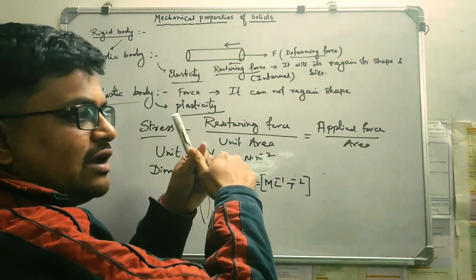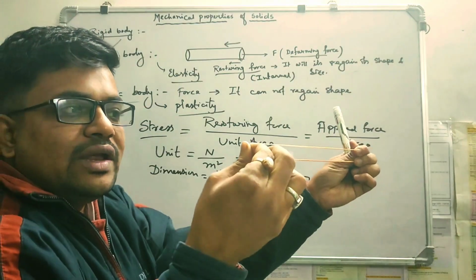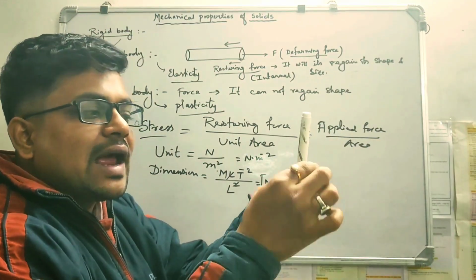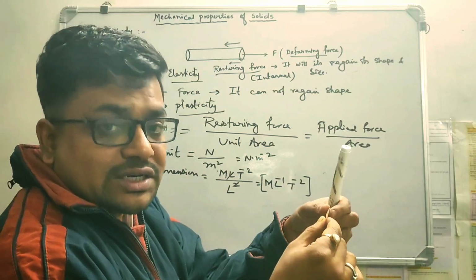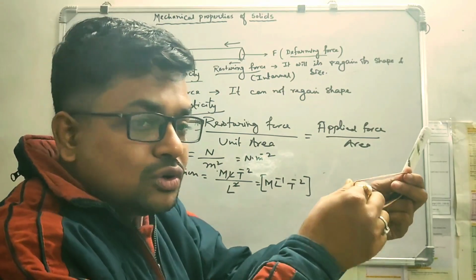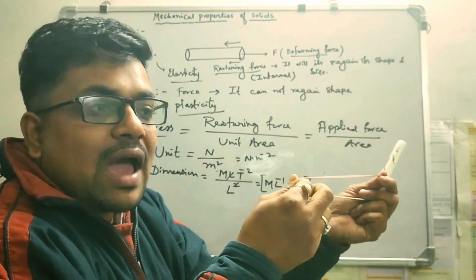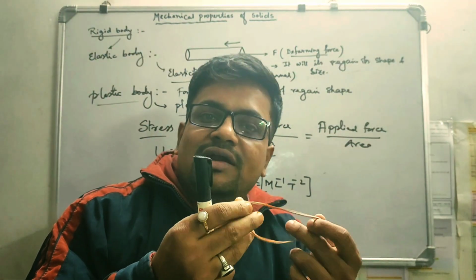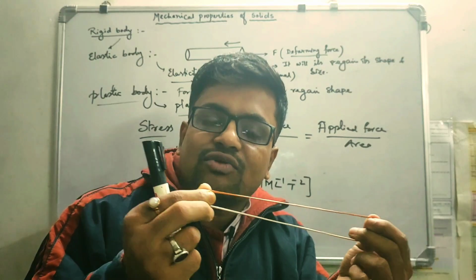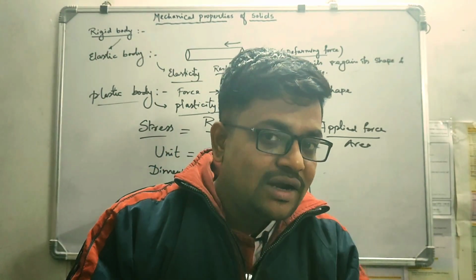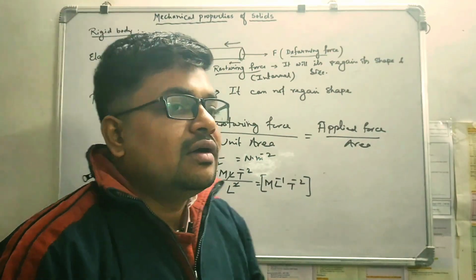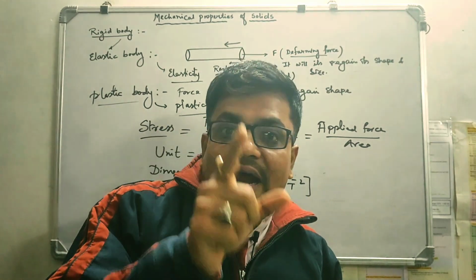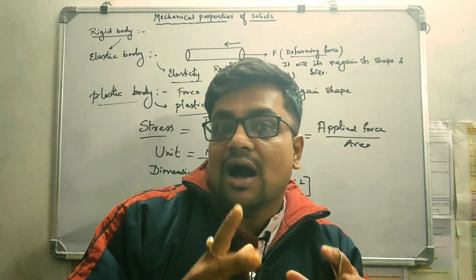When you try to stretch the rubber band and it comes back to its original shape, why? Because the intermolecular attraction does not allow the molecules to move away from each other, right? Maybe you are thinking that this rubber band has higher elasticity because we can easily stretch it, that's why it is more elastic. No, that's a wrong idea. In physics, the object to which you have to apply more force is the one having higher elasticity.